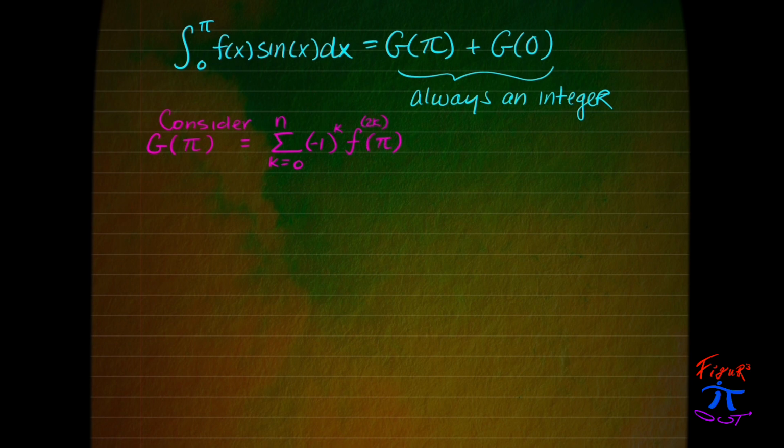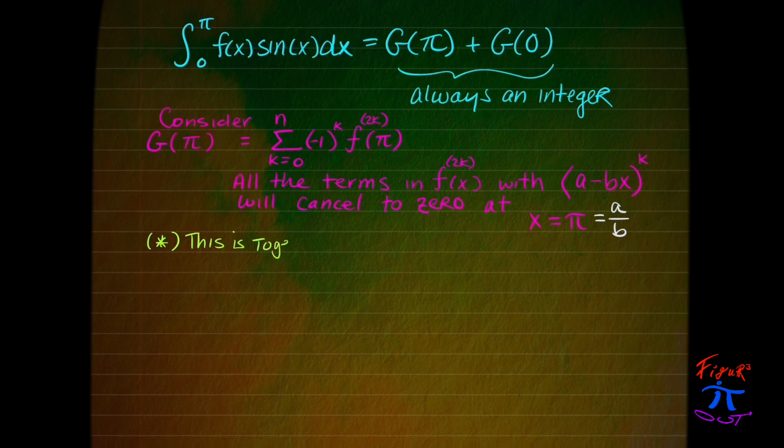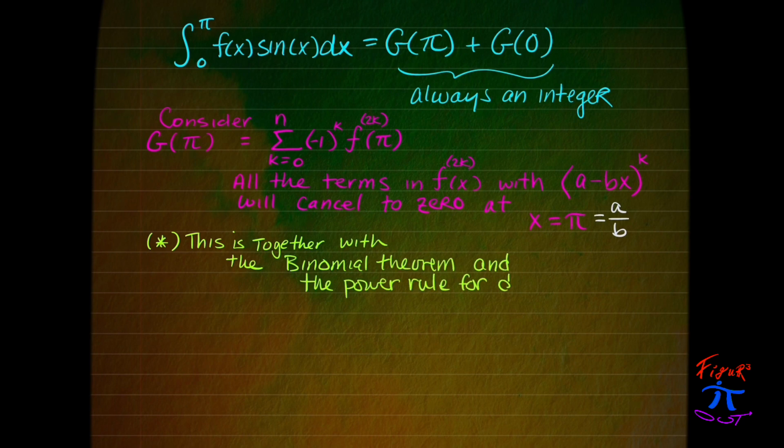But to see this just a little bit further, consider g of pi. Plugging it into its formula, all the terms in, let's say, the even derivatives of f, with the factor a minus bx to the k power, will cancel to 0 at x equals pi, or a over b. Now this together with the binomial theorem really drives home that this integral evaluated at pi and evaluated at 0 produce integers.